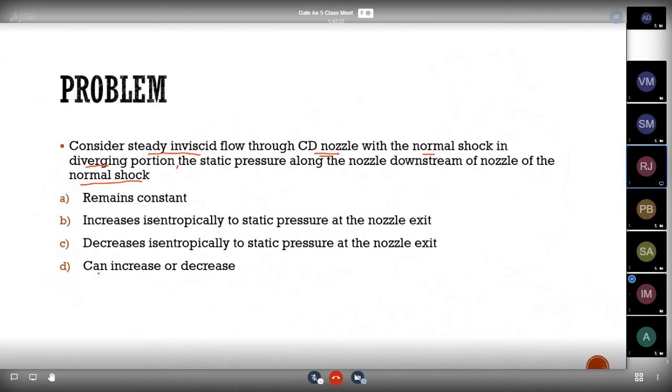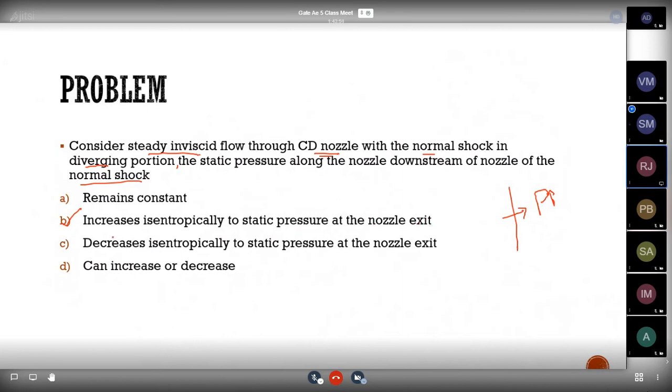Option C, sir. What? Option B, sir. Option B. Because static pressure will increase, sir, because of the normal shock that has been formed. After the shock, the pressure will increase and the velocity will decrease. Okay. That's why the answer will be increases isentropically to the static pressure at the nozzle exit.